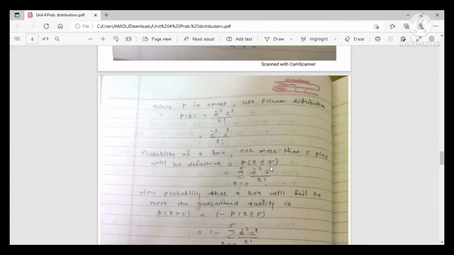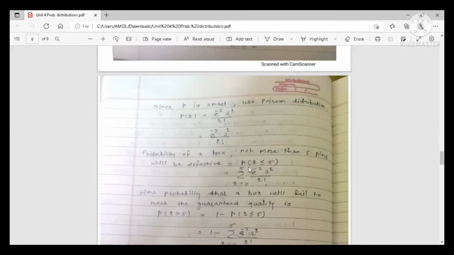R less than or equal to 5 means you start from 0: 0, 1, 2, 3, 4 up to 5. Now we can write this in the form of a summation because we are going to add those 6 terms, from R is equal to 0 to R is equal to 5.